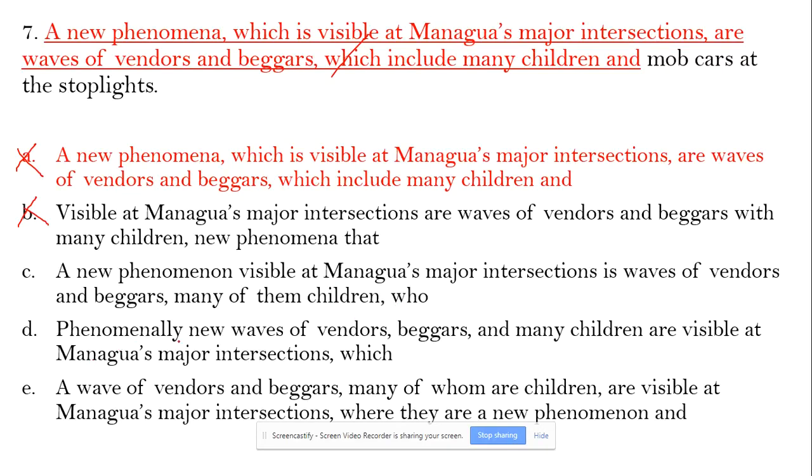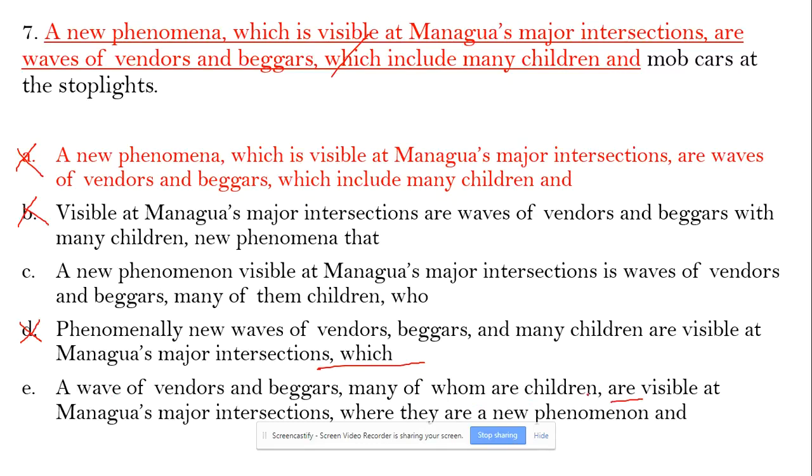D is: so phenomenally new waves of vendors, beggars, and many children are visible at Managua's major intersections, which mob cars. Actually here, for children it should be "who mob cars" rather than "which mob cars." So again it has an incorrect modifier and incorrect structure. So D is out.